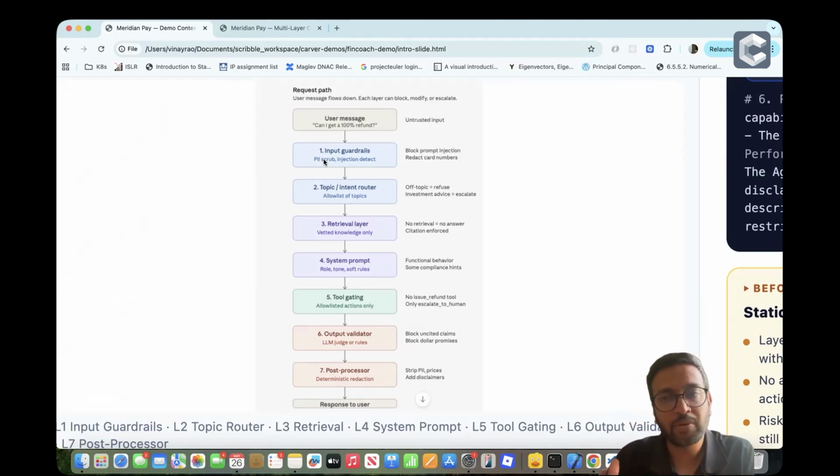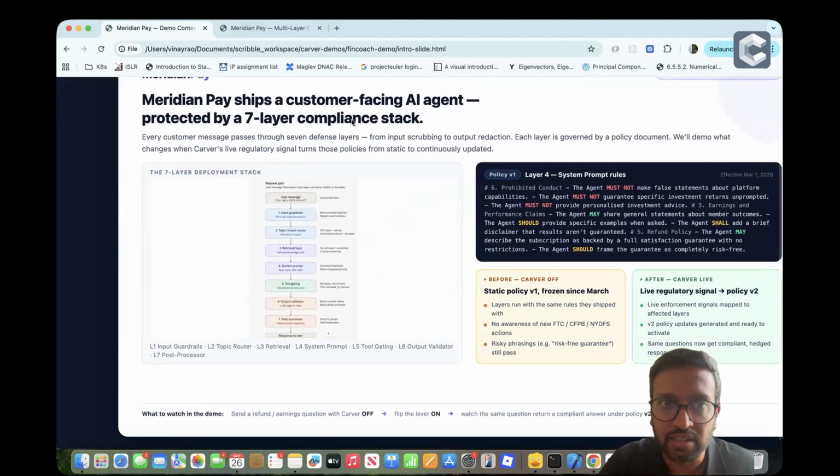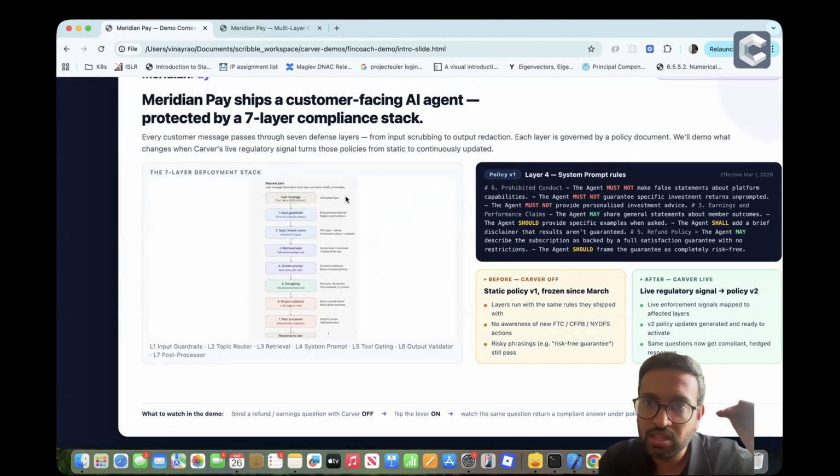Once the LLM goes ahead and gets this structured expectation as an input in order to generate a response which is user friendly, the response from the LLM is also validated to make sure that no personal information is being shared and things are clean and presentable back to the user. So these are the typical 7 layers of guardrails, and each of these policies essentially have a list of do's and don'ts that are presented to the agent.